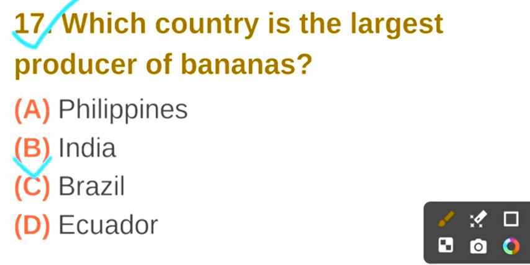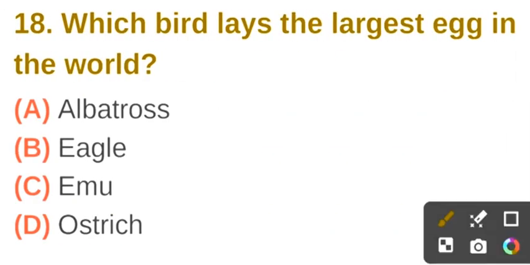Question number 17. Which country is the largest producer of bananas? The correct answer is option B. India. Question number 18. Which bird lays the largest egg in the world? The correct answer is option D. Ostrich.